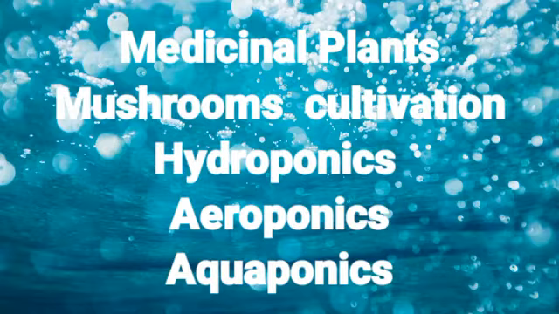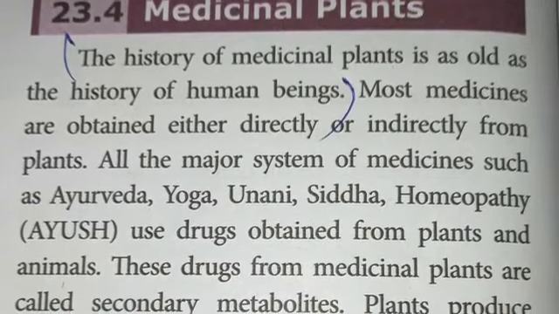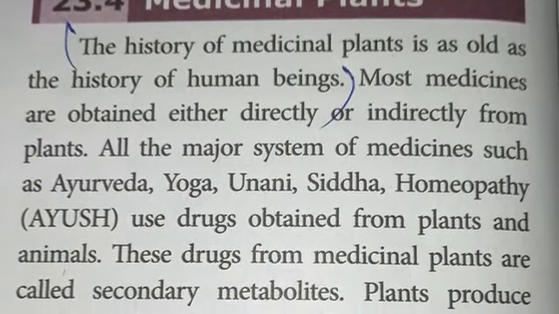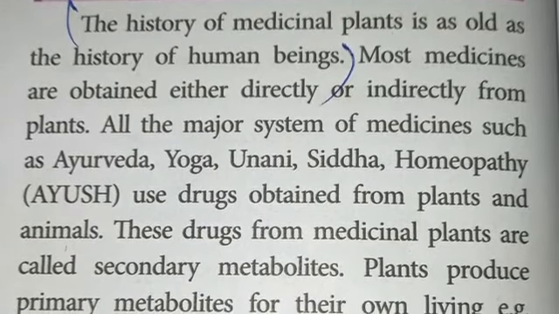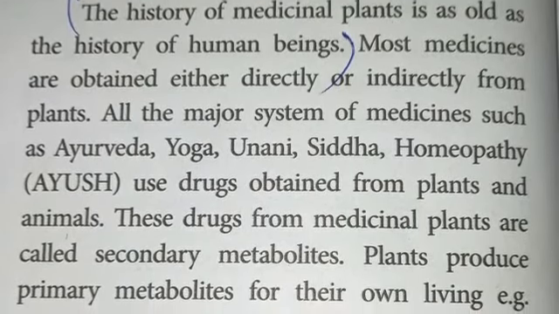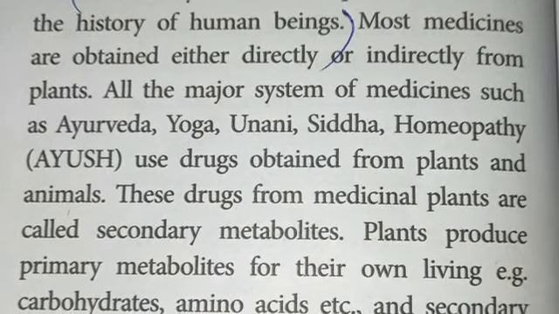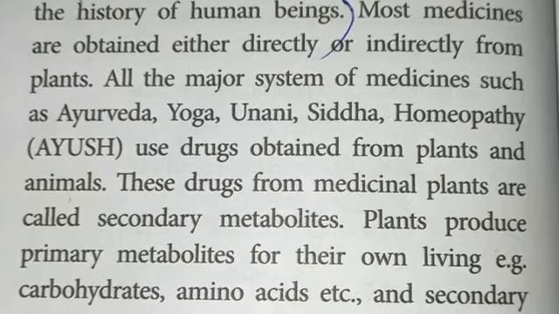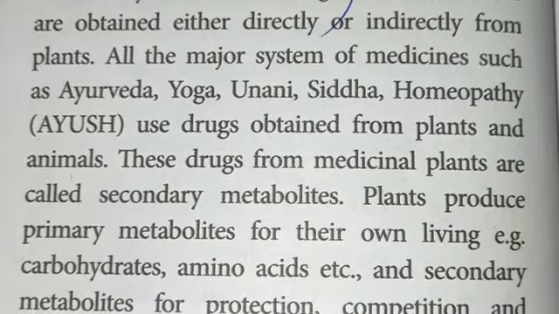Today we are going to discuss a new topic: medicinal plants, mushroom cultivation, hydroponics, aeroponics, and aquaponics. First one, medicinal plants. The history of medicinal plants is an old one. In the history of human beings, most of the medicines are obtained either directly or indirectly from plants. All the major systems of medicine such as Ayurveda, Yoga, Unani, Siddha, and Homeopathy use drugs obtained from plants and animals.